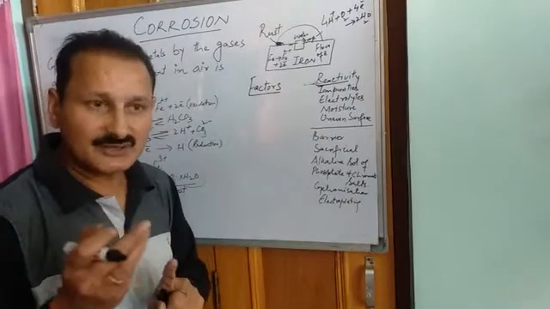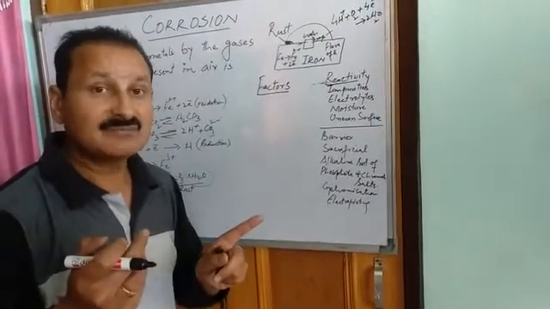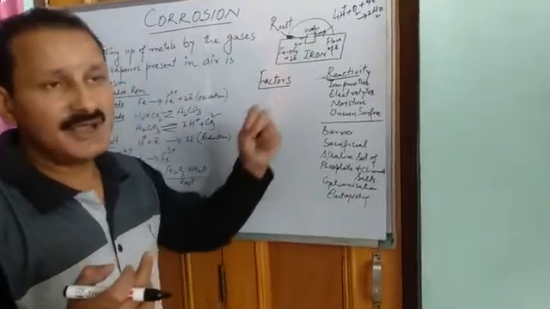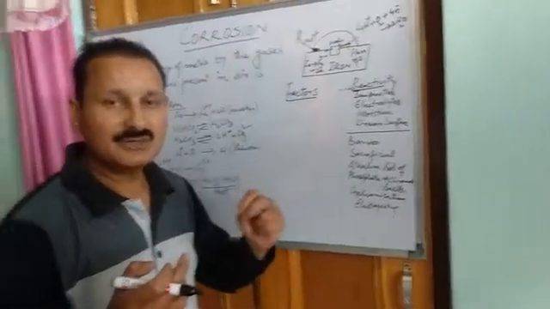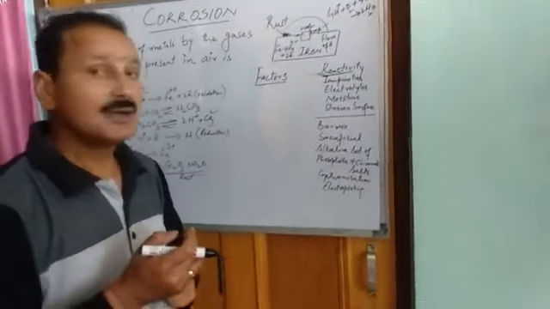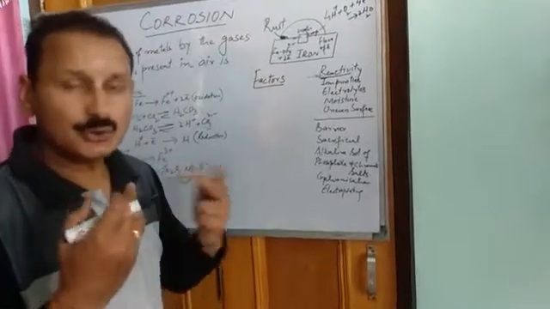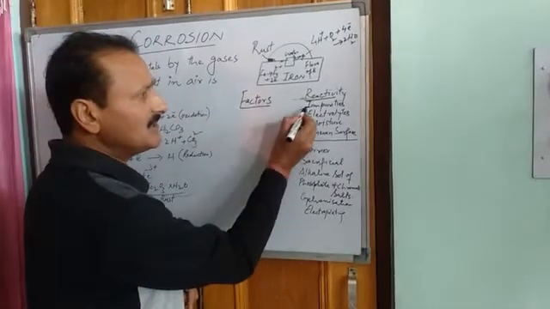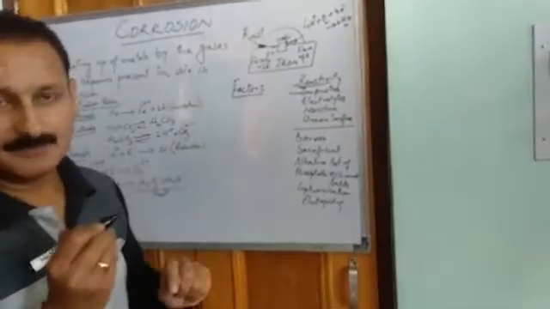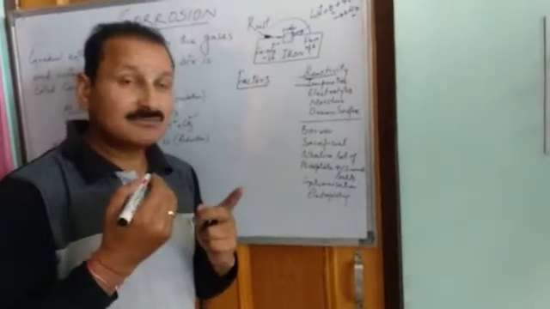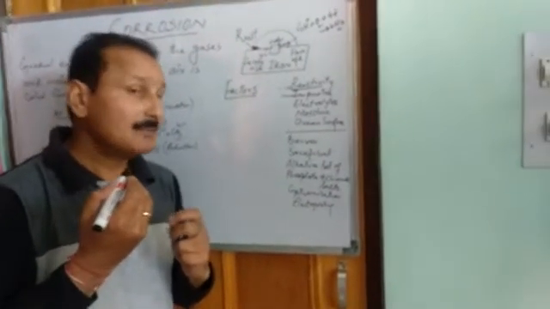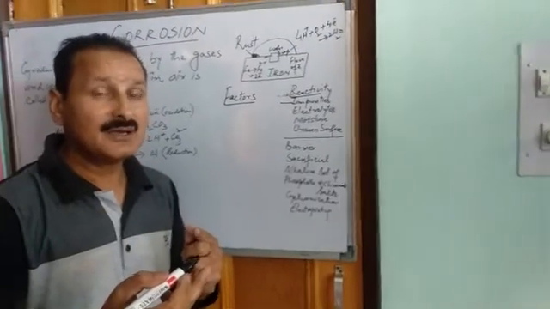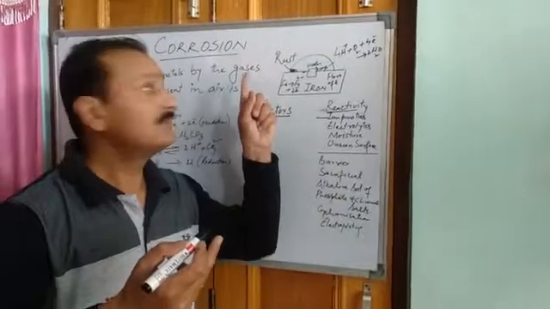For example, gold, silver, platinum, these metals do not get corroded due to their low reactivity. On the other hand, iron, zinc, potassium, sodium are more reactive metals, so they get corroded. So reactivity is a factor in corrosion. Then another factor is impurity present in the metal. If a metal contains more impurities, there are more chances of its corrosion. So the higher the impurity present in the metal, the quicker will be the rate of corrosion.